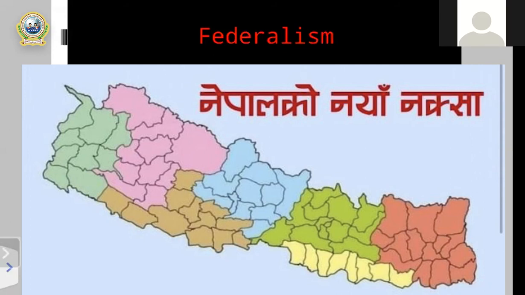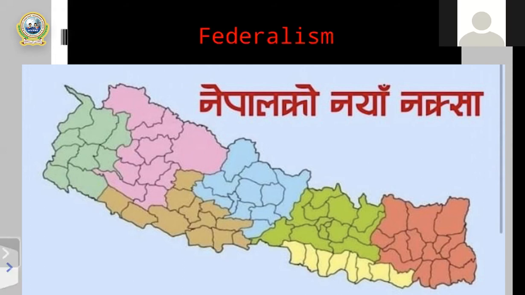A new constitution was formed on 3rd Ashoj 2072 Bikram Sambat. And according to the new constitution, in the context of Nepal, we know that there are altogether 7 provinces. So the title here is Federalism. Thus, you can see the map of Nepal also.